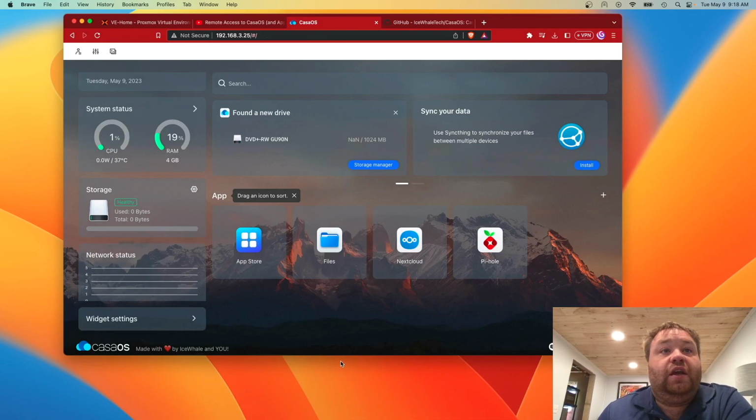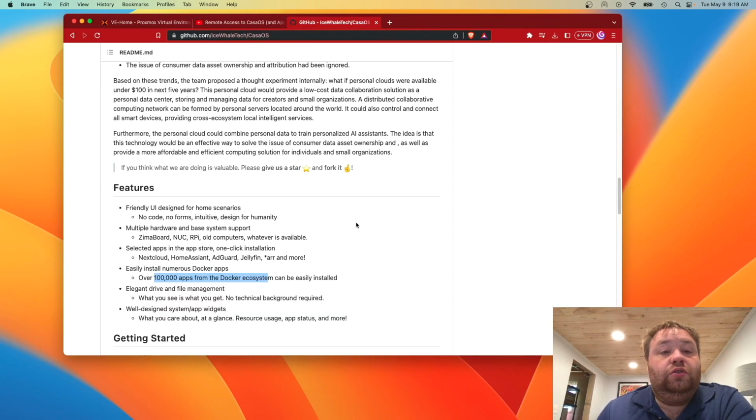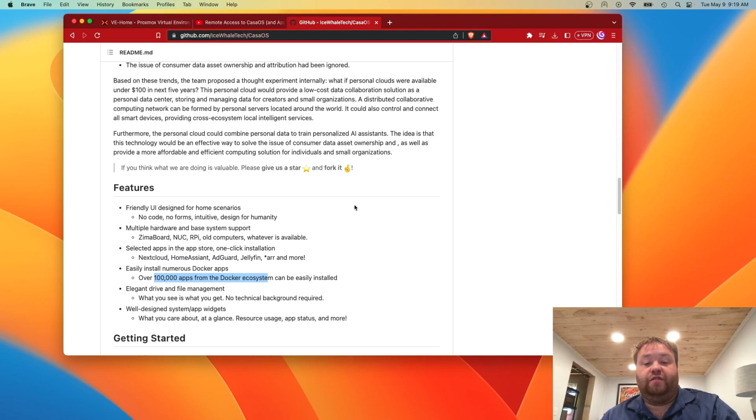So here is CasaOS. This is my panel that's actually running from my Proxmox server here. And you can see we have Pi-hole and Nextcloud. And if I click here, so let's go ahead and look at how I got this running on my Proxmox server. And I even got this running inside of an Ubuntu container. That's right, this runs inside of a container. We don't even have to run it on a VM.